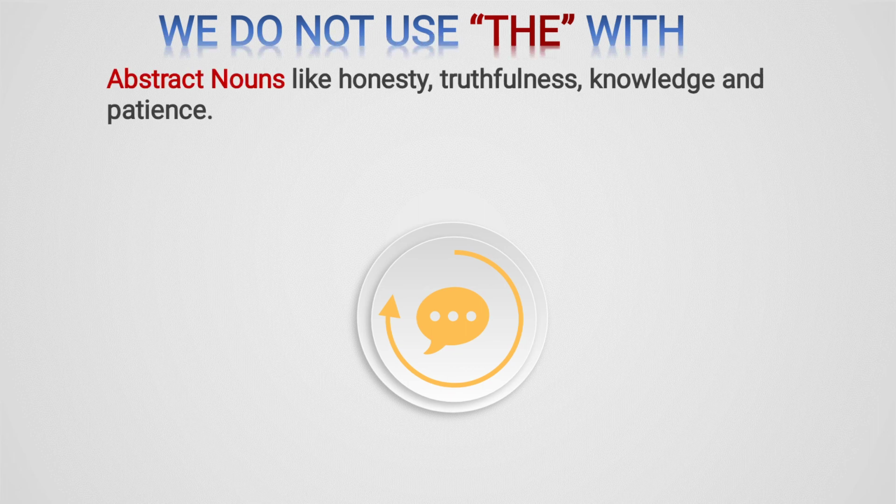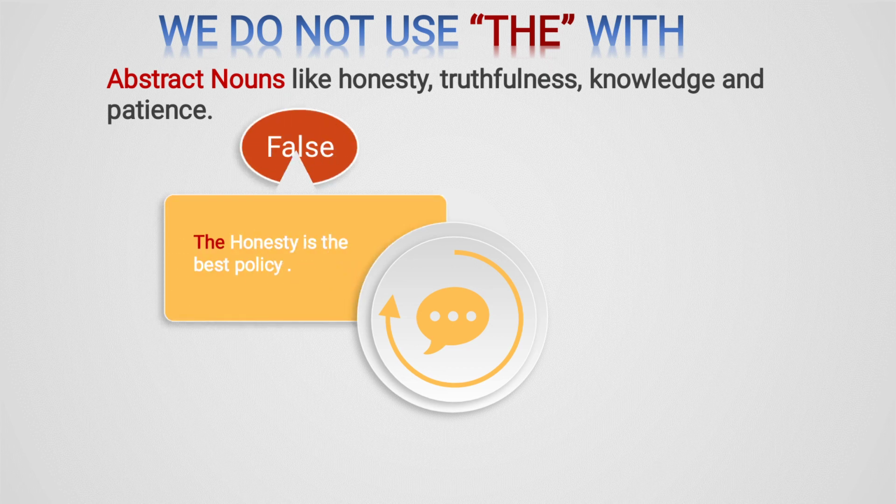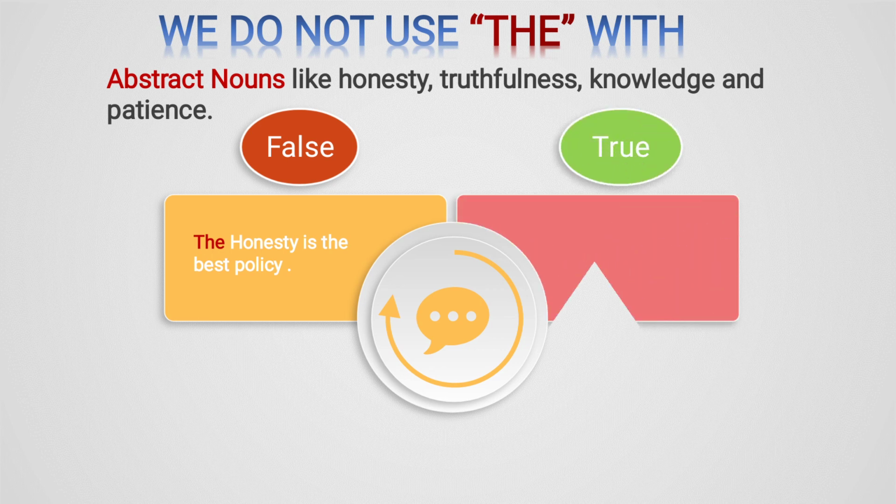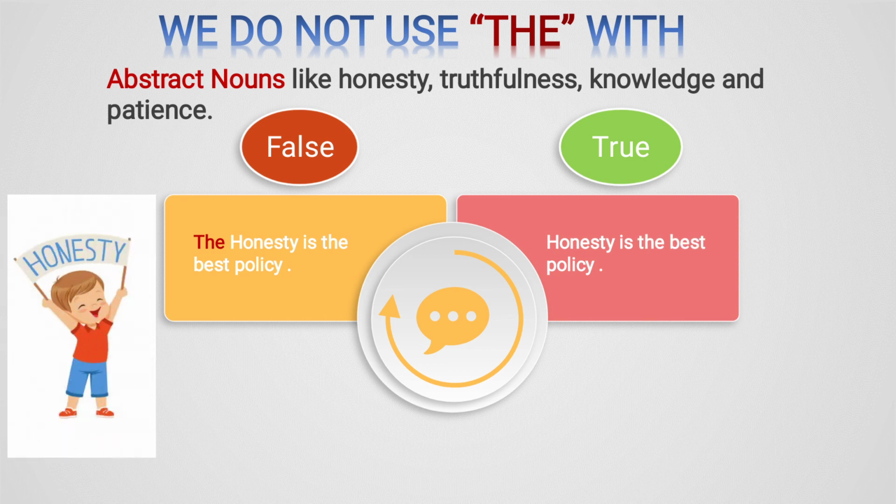We do not use the with an abstract noun. Now, do you know what an abstract noun is? It is a word which names something that we cannot see, hear, touch, smell or taste. We cannot see honesty. We cannot taste truthfulness. We cannot smell knowledge. We cannot hear patience. These are all examples of abstract nouns, so before them we will not use the. For example, you see: the honesty is the best policy. Here honesty is an abstract noun and the is given, which means it's a wrong statement. So the correct one is: honesty is the best policy. The boy is showing honesty, which means the boy is an honest boy.